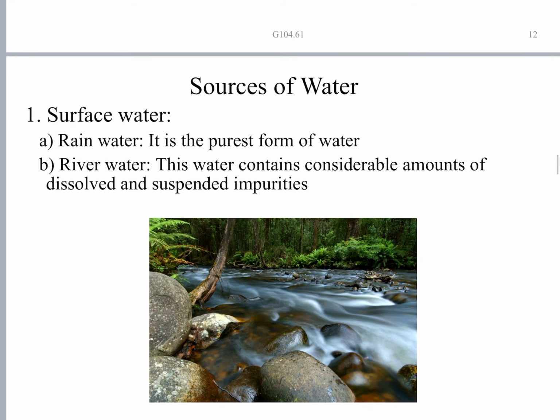Source of water. One is rainwater, surface water. The water which occurs on the earth's surface is called surface water. In the diagram you can see a river flowing, in all its natural splendor. You can have different types of surface water. Rainwater is the purest form of water, because how is rain formed?